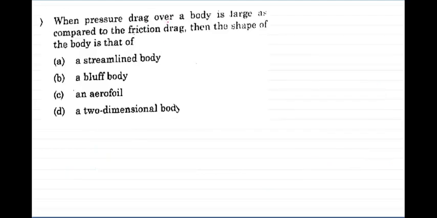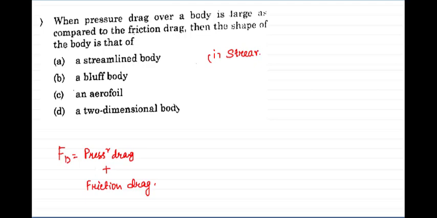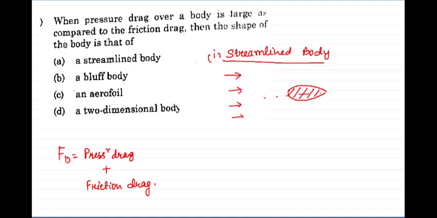Next question, the pressure drag over a body is large as compared to friction drag, then the shape of the body is. We know drag force FD is the summation of pressure drag and friction drag. Now there are 2 types of body. One is the streamlined body. Streamlined body, by the name itself we can say, say this is our body, these are the streamlines, the body will be parallel to the streamlines, so streamlines will move past this